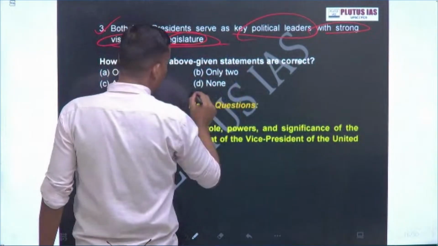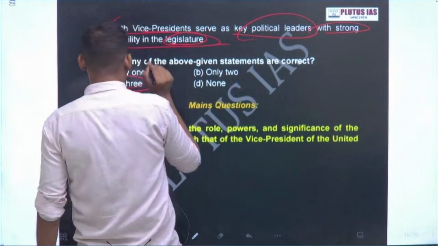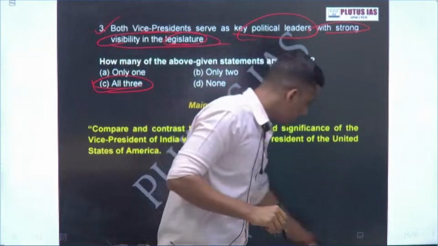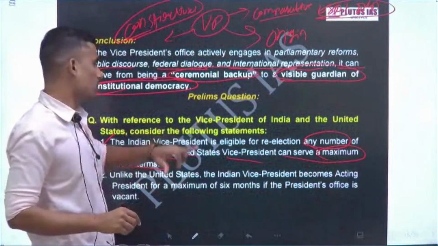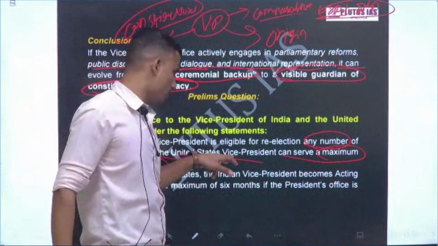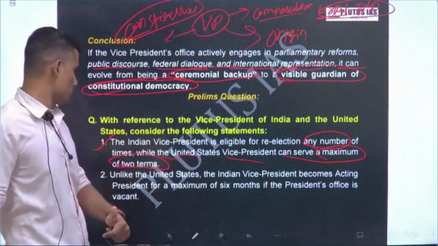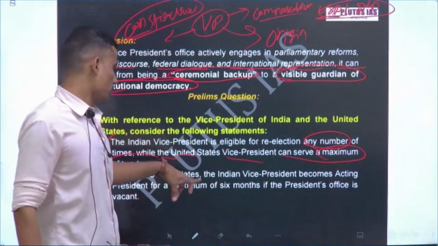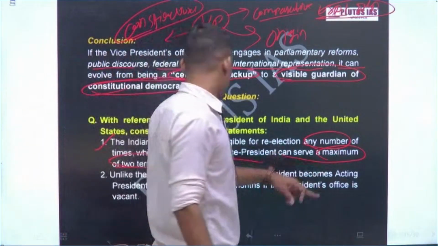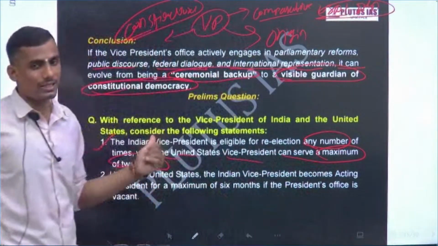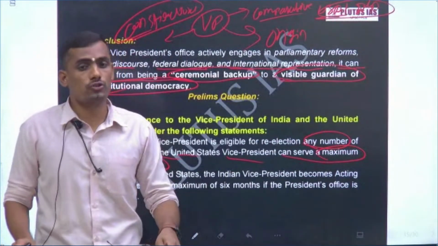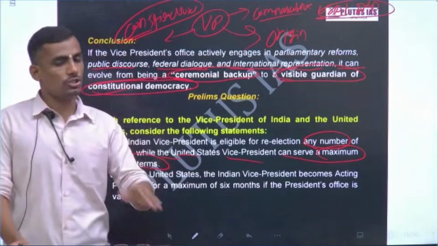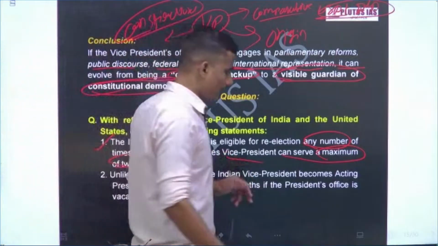Okay, so for all three statements the answer will be C. See, first, any number of times in India, this is given in Article 66. They have mentioned the US vice president serves a maximum of 2 terms. This is also correct. The second, the vice president of India becomes acting president for a maximum of 6 months. As I have already mentioned, the vice president of India can be president for 6 months at the most only. This is a constitutional mandate. So these two statements are correct.